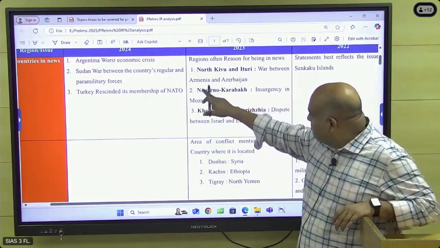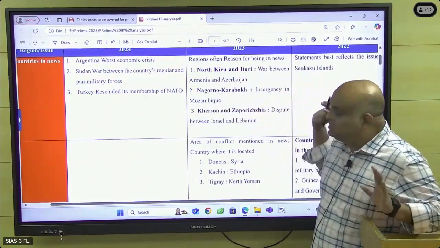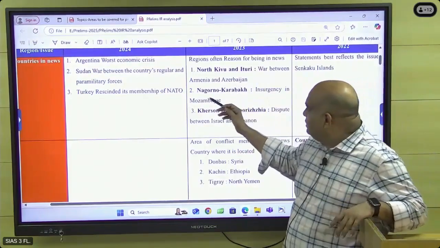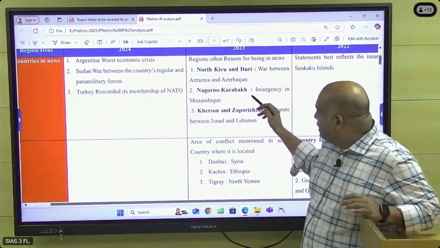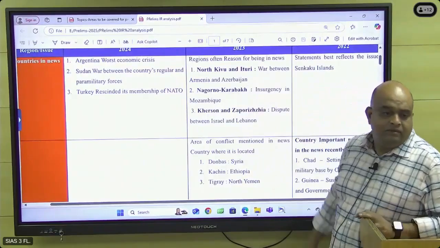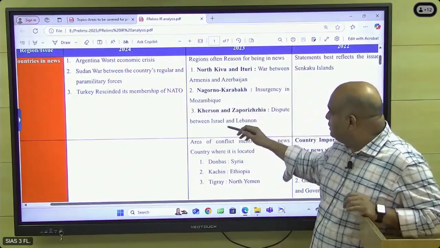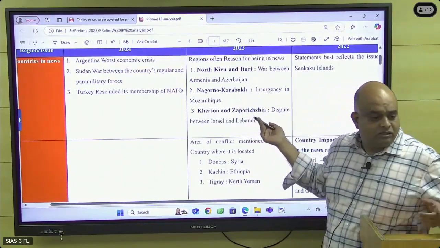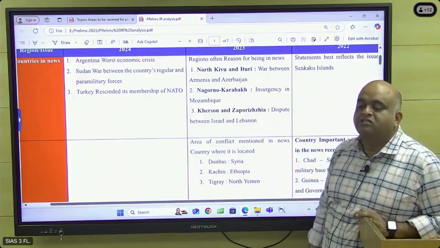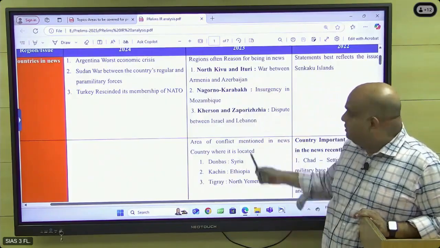War between Armenia and Azerbaijan. So that means this statement is wrong. And then Nagorno-Karabakh. This is Armenia, Azerbaijan. This was also in the news. And then Kherson, Zaporizhia. Just to check what I have given in the last 4 places, these places will be there.